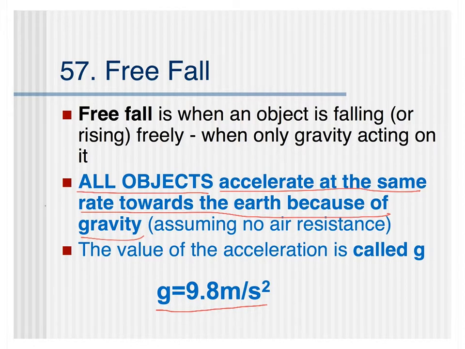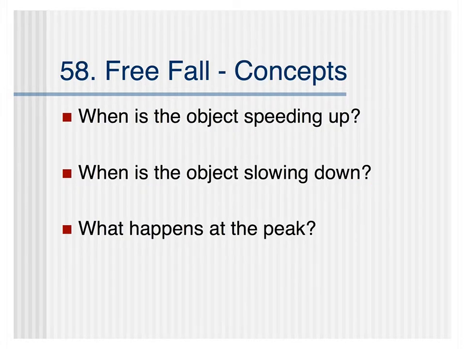And this idea of all the objects accelerating at the same rate, that's going to be true on any planet. The actual value for that rate will change, okay? But in the absence of air resistance, all objects are going to accelerate at the same rate towards the center of any planet. And on Earth, that rate is 9.8 meters per second squared. All right, for this next part, we've talked about the really, really big important concept, and that is that all objects accelerate down at 9.8 meters per second squared.